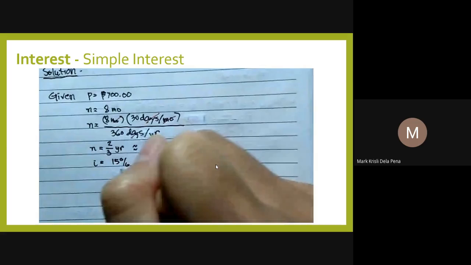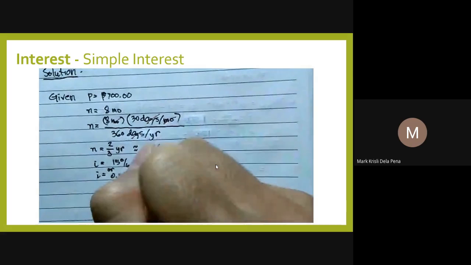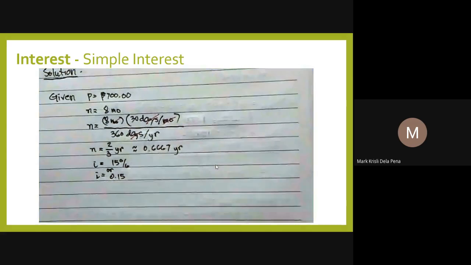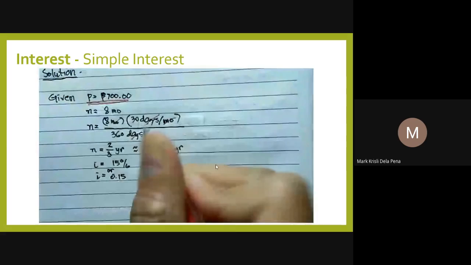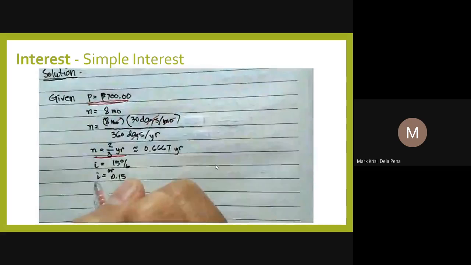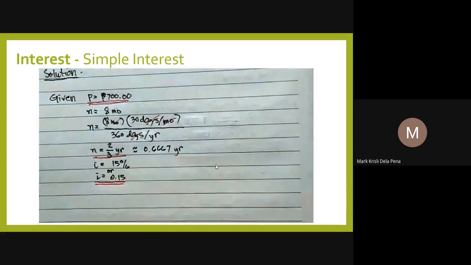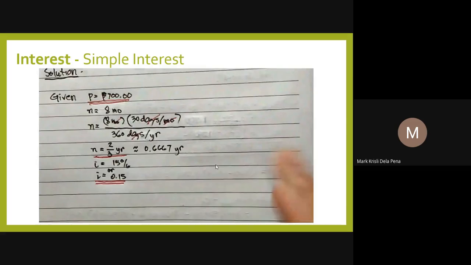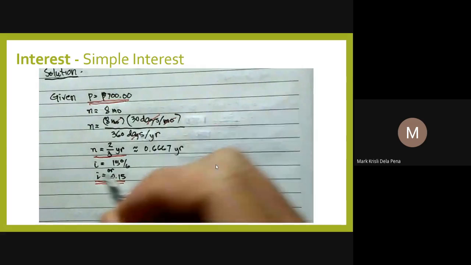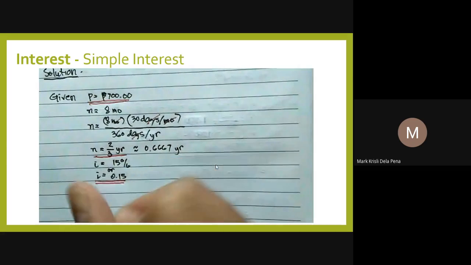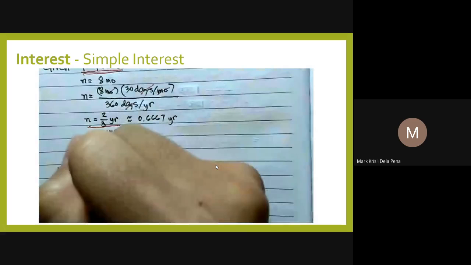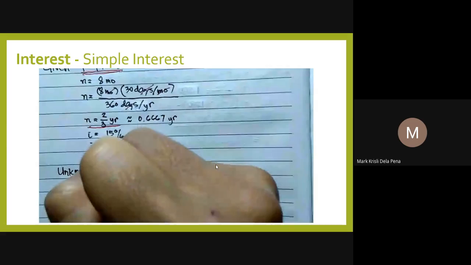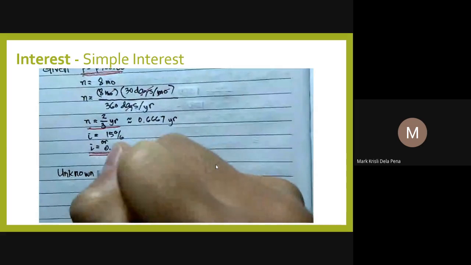Again, you have to divide 15 by 100 so that you will get 0.15. So there are our values: P, which is 700, N, which is 2/3, and I is equal to 0.15. The next step is to take note of the unknown, the what is asked in the problem. So the unknown value in the problem. If you would recall, the problem stated, I is the unknown one.